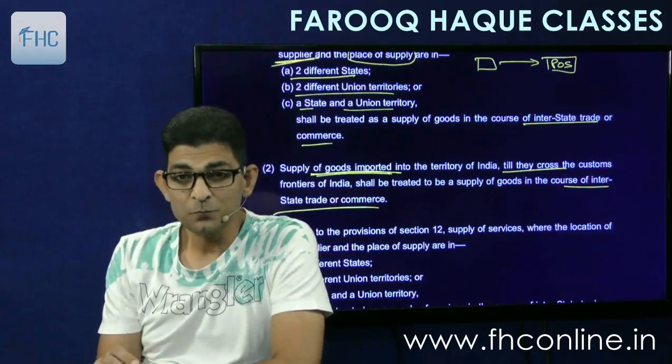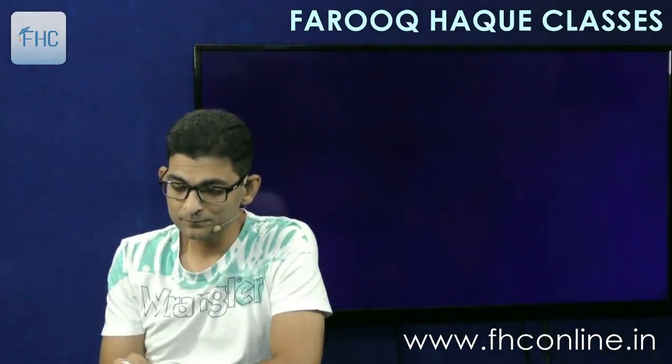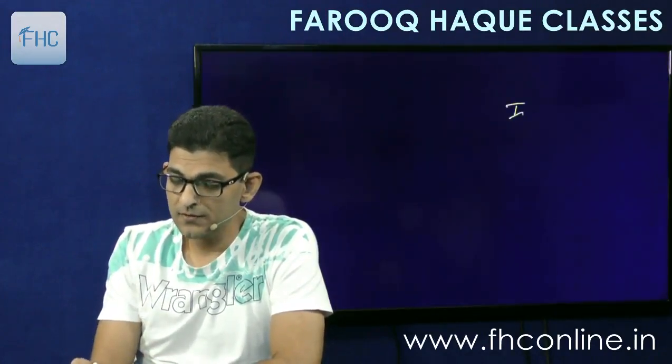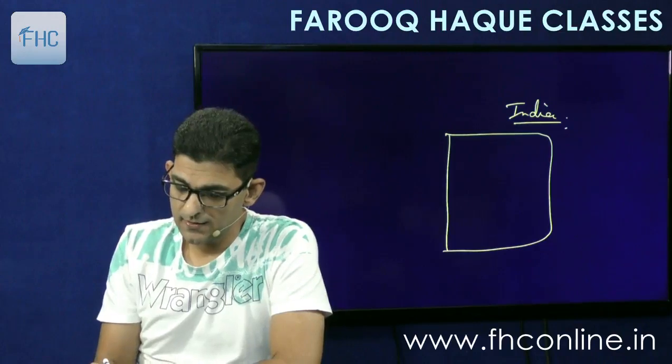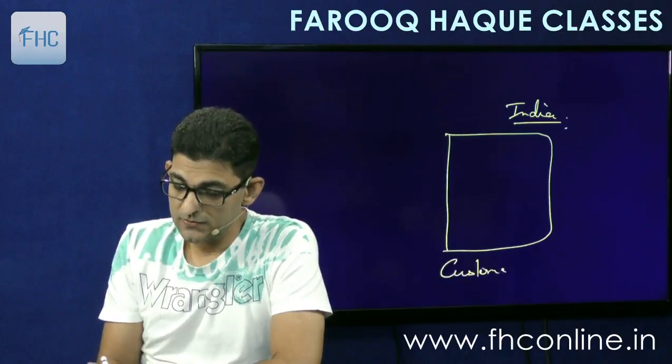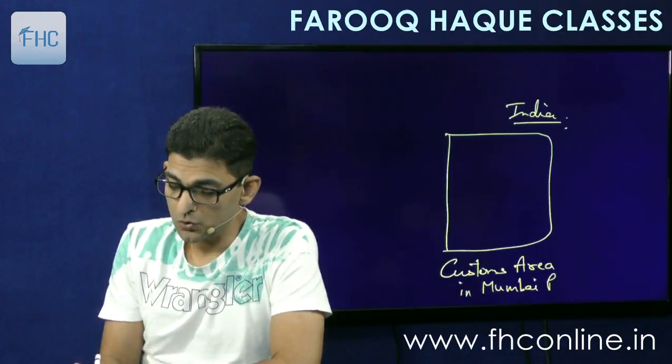Now, I'll explain this point in a little bit detail. So let's see. This is India, and this is the customs area in Mumbai port.